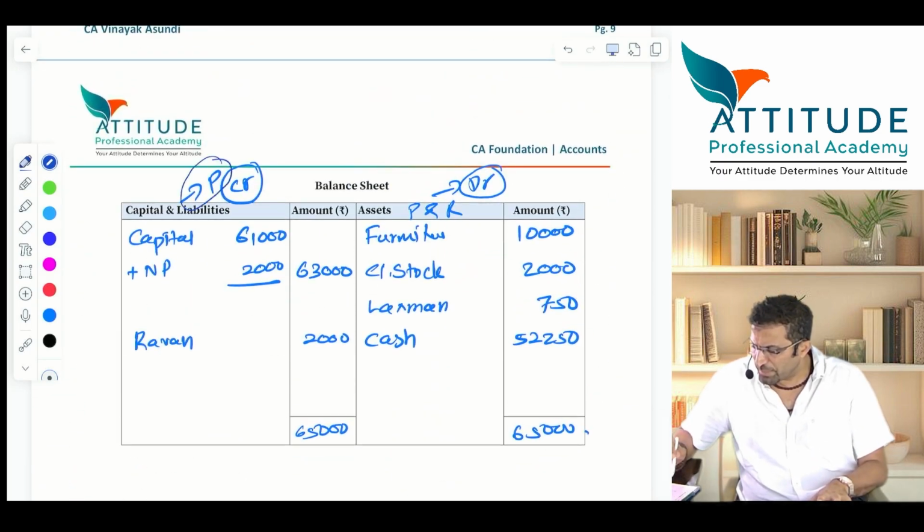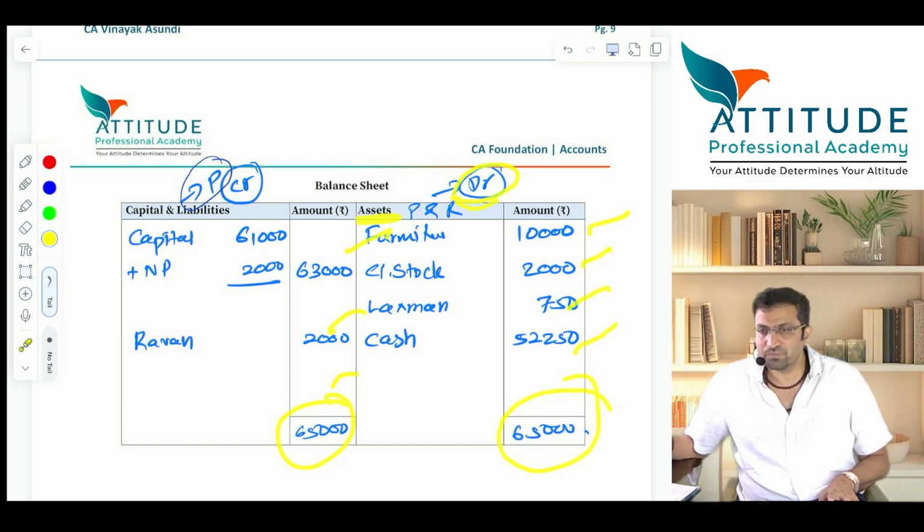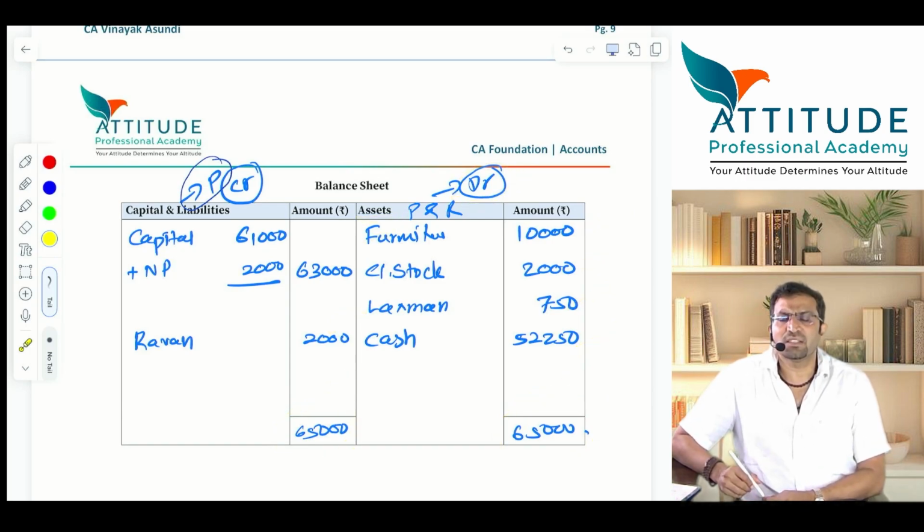I said here only personal, and liabilities and capital are always showing what balance? Credit balance. Personal and real, as far as assets are concerned, it is always showing a debit balance. So you have put all these items and we have tallied the balance sheet. Is that clear? Any difficulty? Got it? Okay.